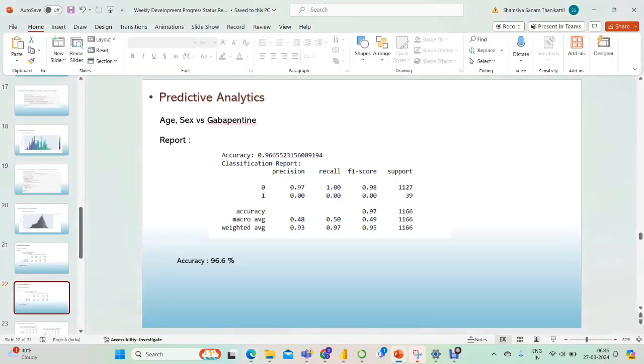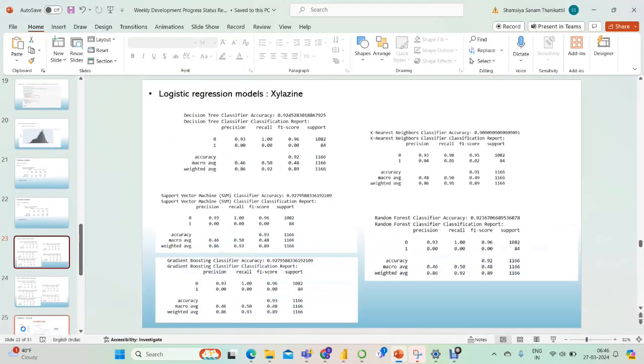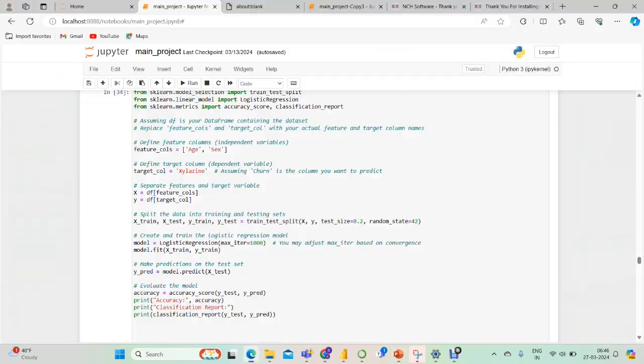After that, we find out logistic regression models with five classifiers: decision tree classifier, support vector machine classifier, gradient boosting classifier, k-nearest neighbors classifier, and random forest classifier. First, we find that for xylazine, and then we find that for gabapentin.